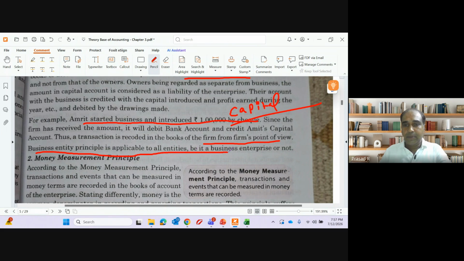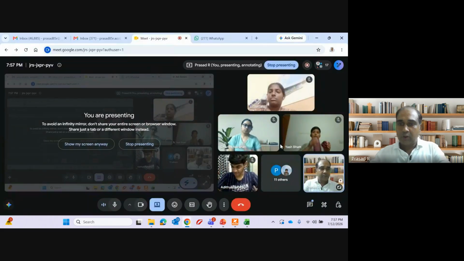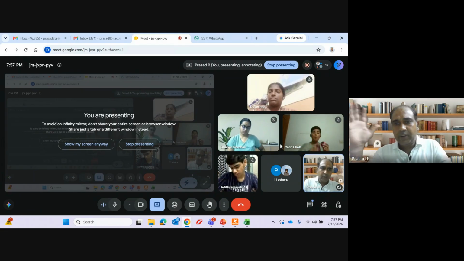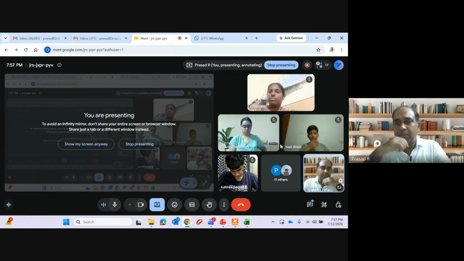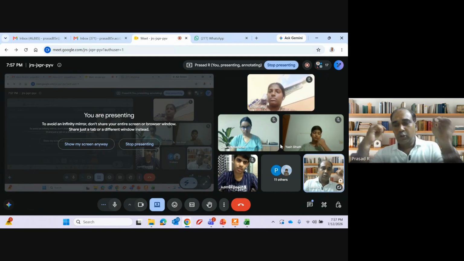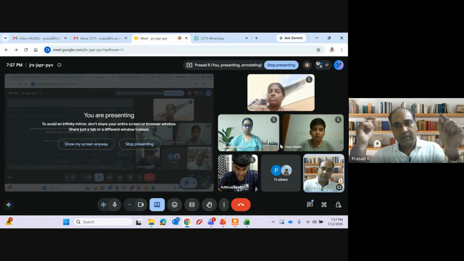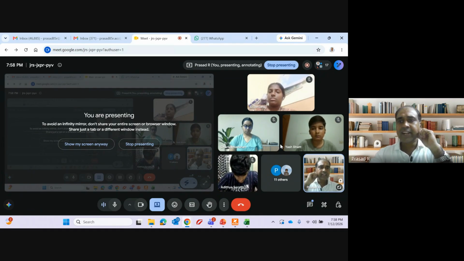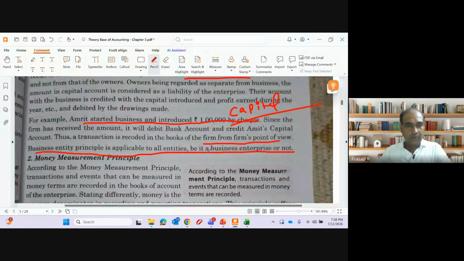The business entity principle is applicable to all enterprises, be it a business or not. It's applicable to everyone: a private limited company, partnership, sole proprietorship, all kinds of business. Any doubt? Clear? So going concern, consistency, accrual are the fundamental accounting assumptions. Next are the other accounting assumptions. The first thing that we learned is the business entity concept. Clear? What is the next one?